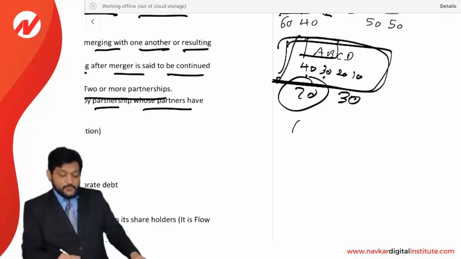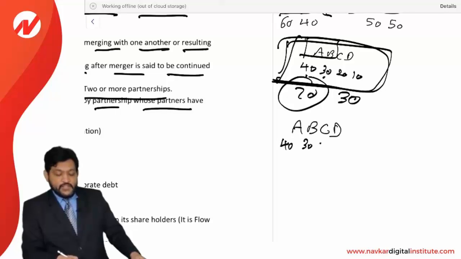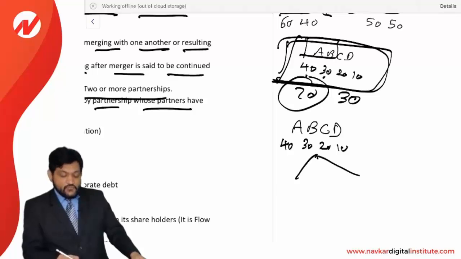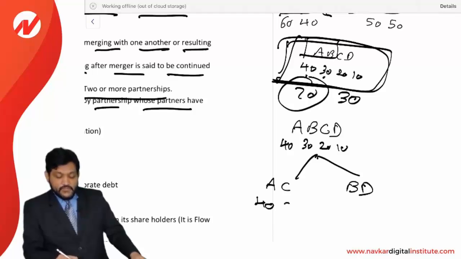Let us see. There is a partnership between four partners A, B, C, D, the ratio being 40, 30, 20 and 10. Now let us say this partnership has been divided into two parts, AC and BD. This has been the situation, and now the ratio will be 40 and 20, and 30 and 10. Let's say they continue with the same ratio.